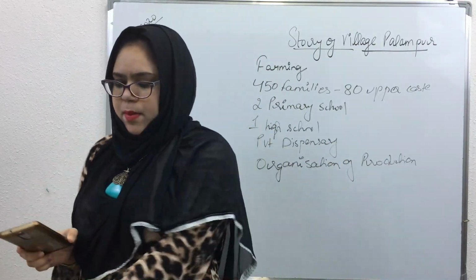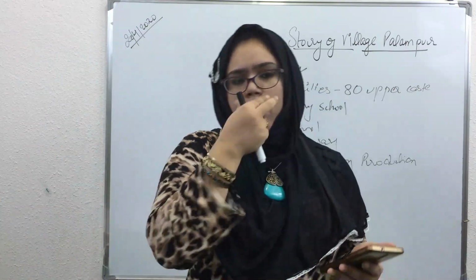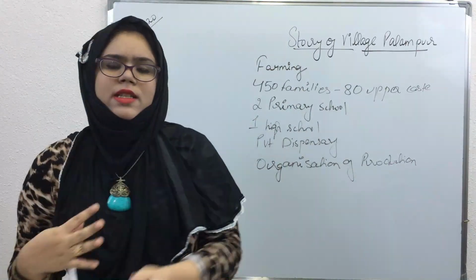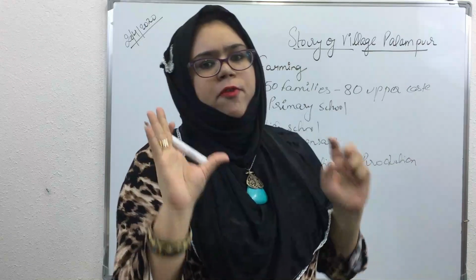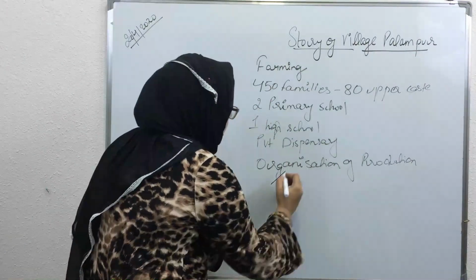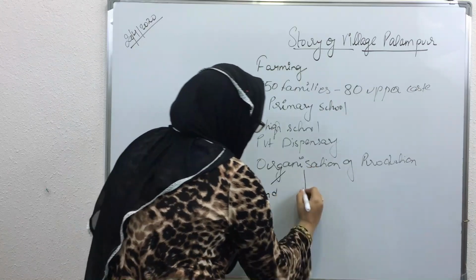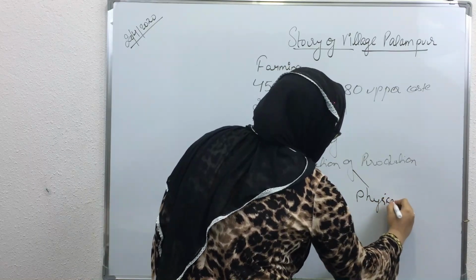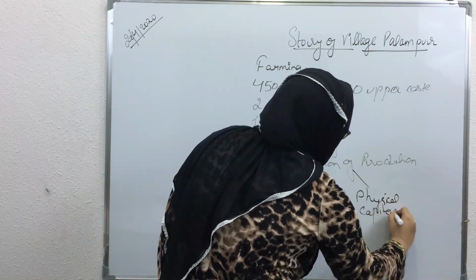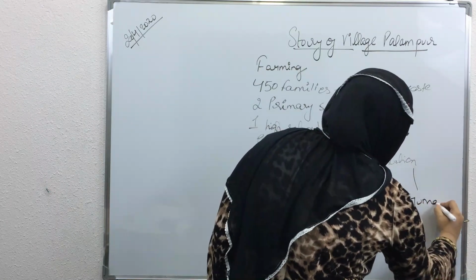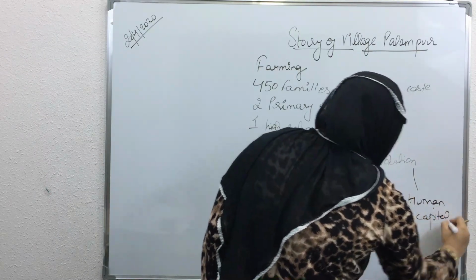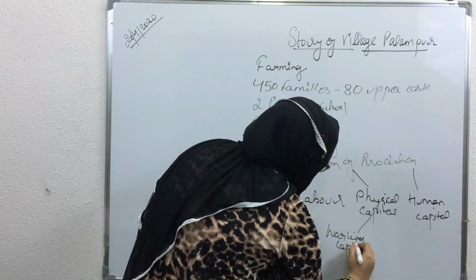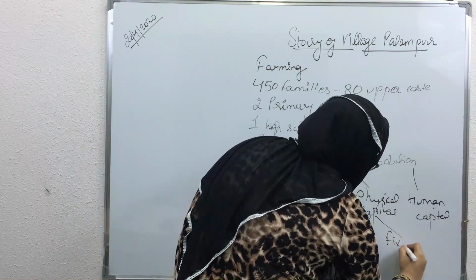Here it means that the aim of every production is to produce goods and services. So, to produce goods and services, what is the requirement? There are actually 4 requirements for the production of goods and services. First is land, the other is labor, the other is physical capital, and the last one is human capital. Physical capital is further divided into working capital and fixed capital.